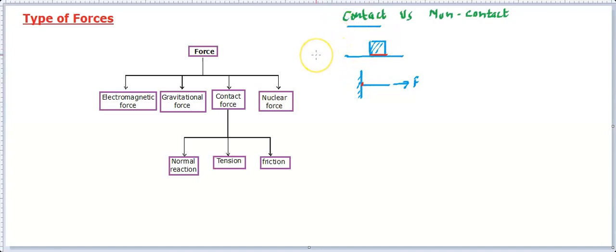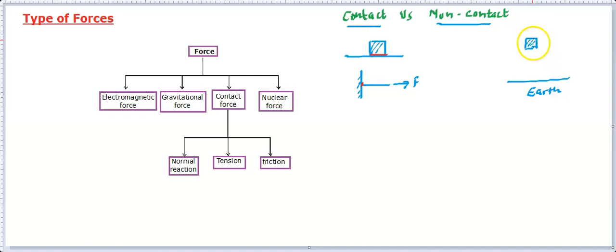That means for contact forces, there has to be contact between the two objects for this kind of interaction. Non-contact is such an interaction for which there is no need for the two objects in which the force is acting to be in contact. Even if the objects are not in contact, still they interact, still they apply a force on each other. For instance, let's talk about the same block, and let's say the ground is there. Let's say that's Earth basically.